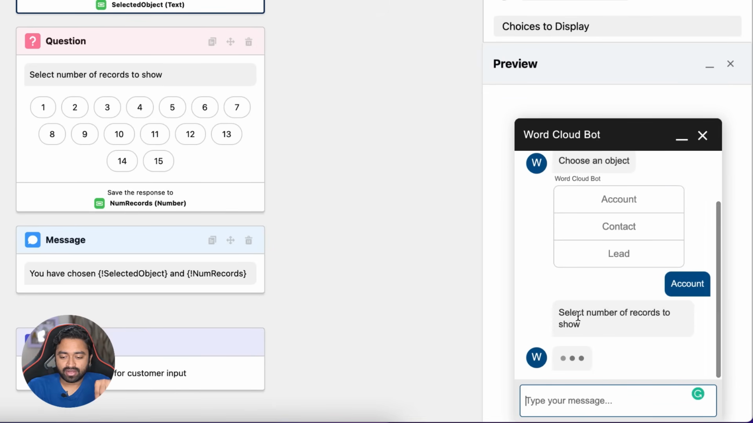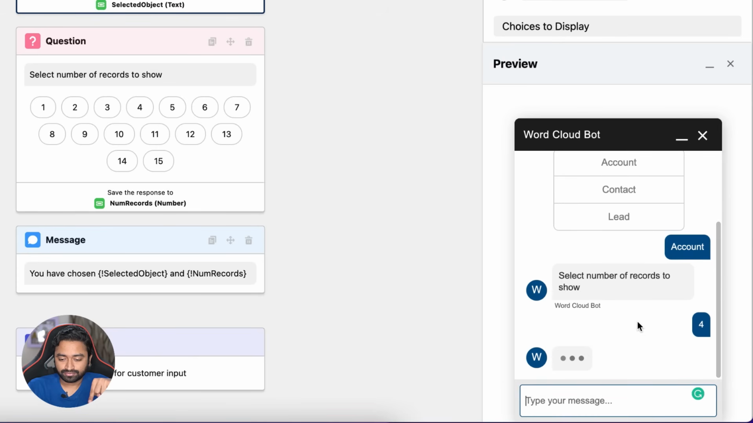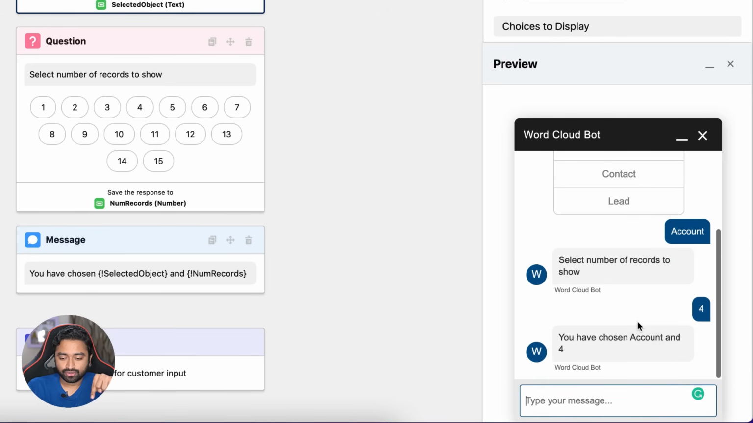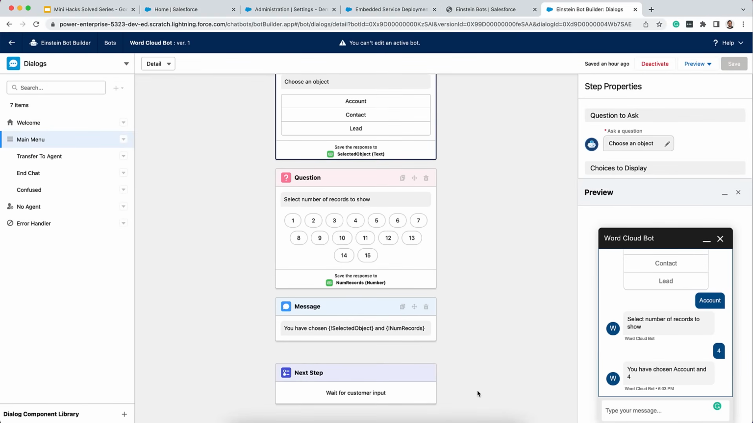And then it's going to ask me to select the number of records, and it's going to show me these 15 buttons that we've configured here. So let me choose 4, and then it should show me the message. So here it says you have chosen account and 4. So I've configured this bot correctly. The bot seems to be working, but that's all out of the box, point and click.